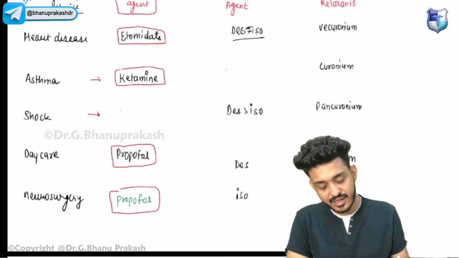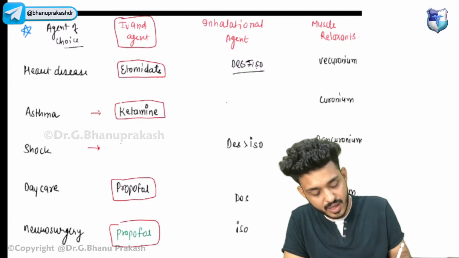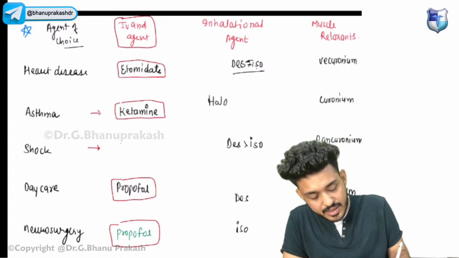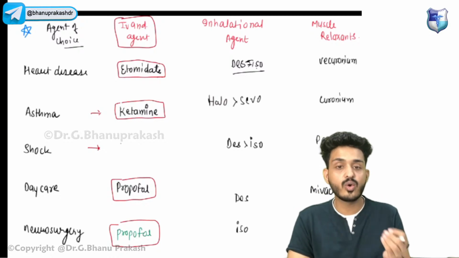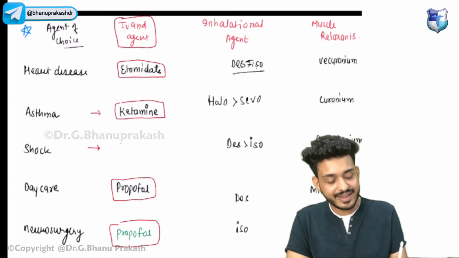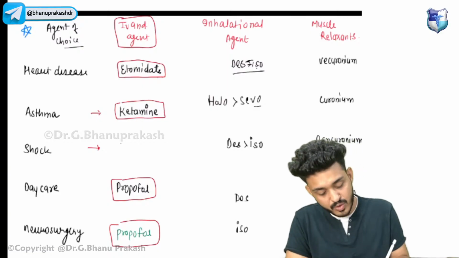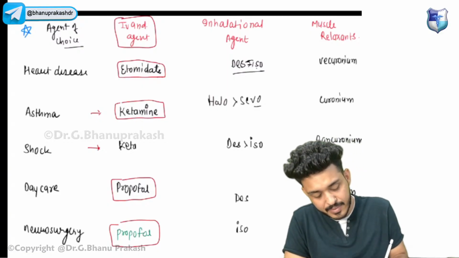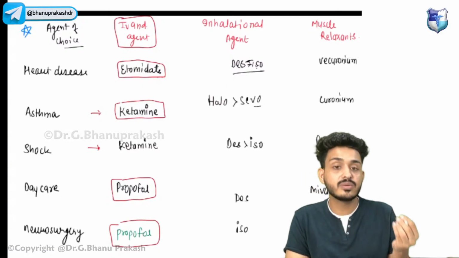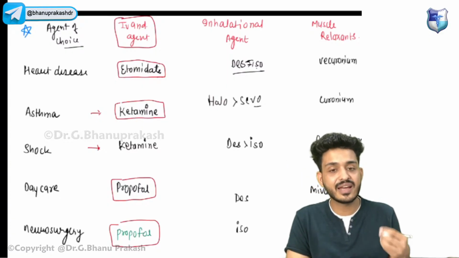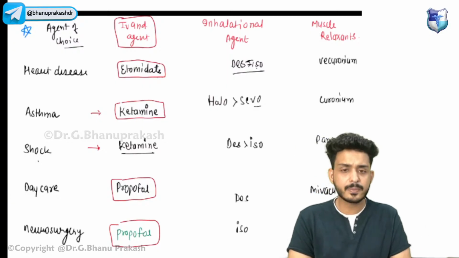Second, for asthma, what is the best inhalational agent that we are using? Remember, guys, halothane and sevoflurane. Halothane is a bronchodilator, as we saw on the first slide, and sevoflurane has a good smell, so we can use both of them. For a shock patient, that is ketamine. Remember, ketamine works as a sympathomimetic agent, with sympathetic activity that is utilizable in the shock patient.